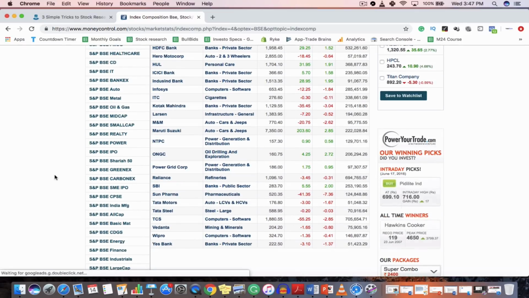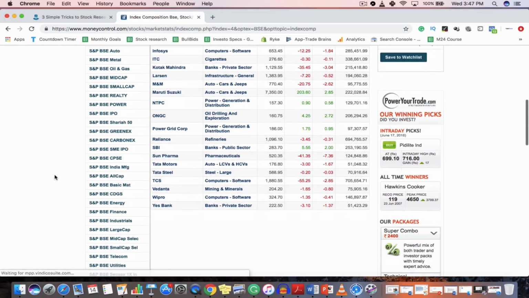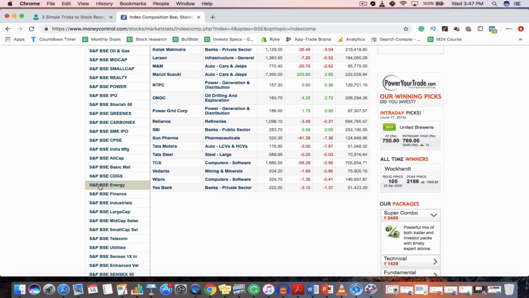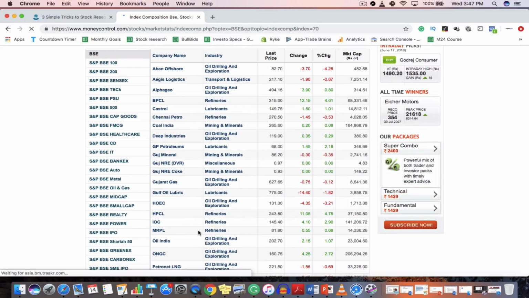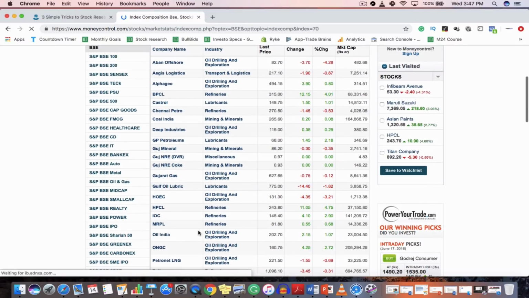Let's say you are interested to invest in a particular industry, let's say the energy industry, but you have no idea about what the different companies in the energy sector are and which can be the best option for you to invest in that industry. So here you can look at the index composition like S&P BSE Energy composition. You will find a list of all the companies which are in the energy sector. So the thing is that here you can find a comprehensive list of stocks. I mean, you do not really need to research all the 5,000 companies in the Indian stock market.